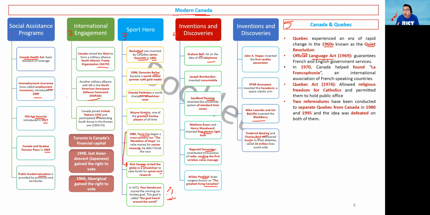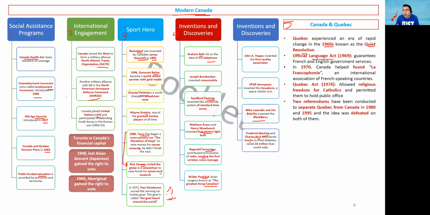That's why if you can speak both English and French, you will be able to find a job quickly, especially in government service. Okay. In 1970, Canada helped found something called La Francophonie, an international association of French-speaking countries.